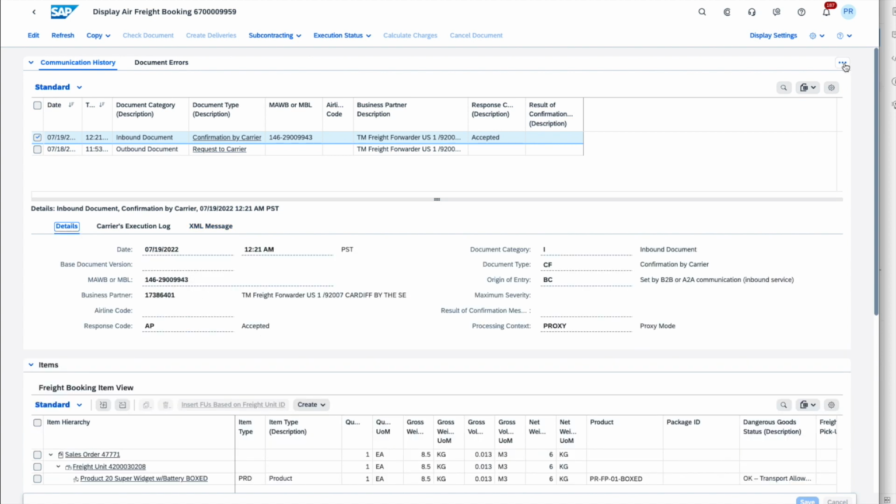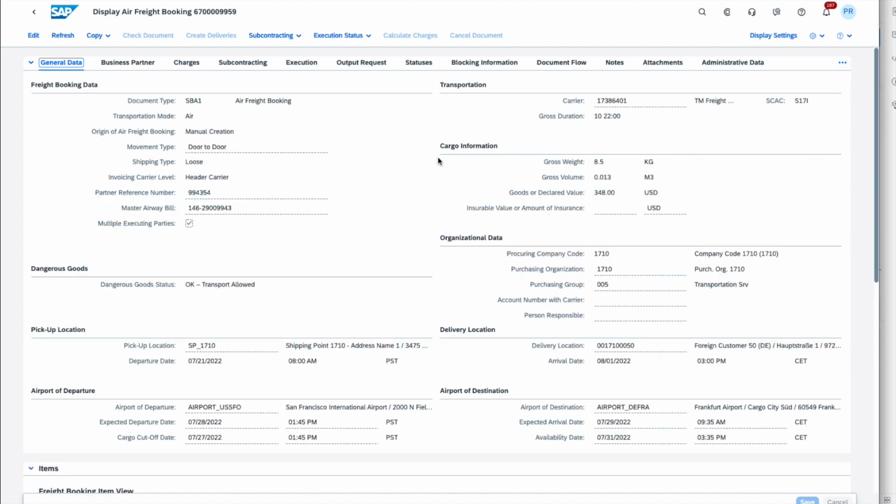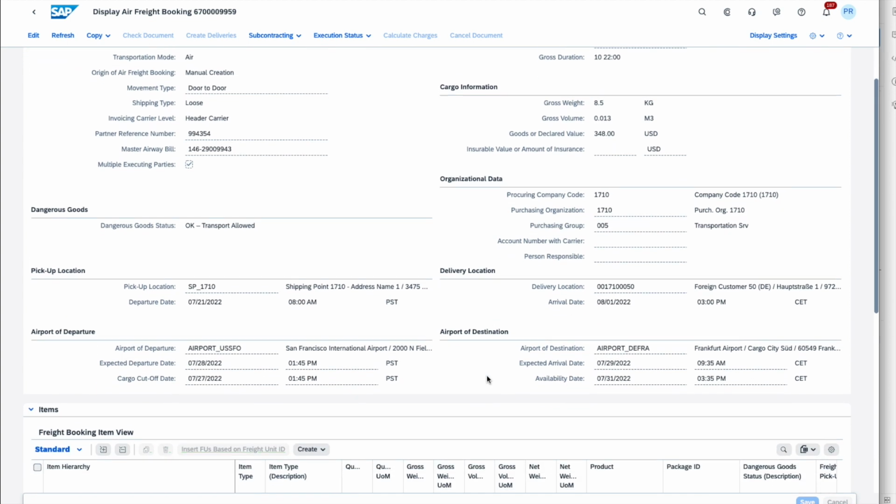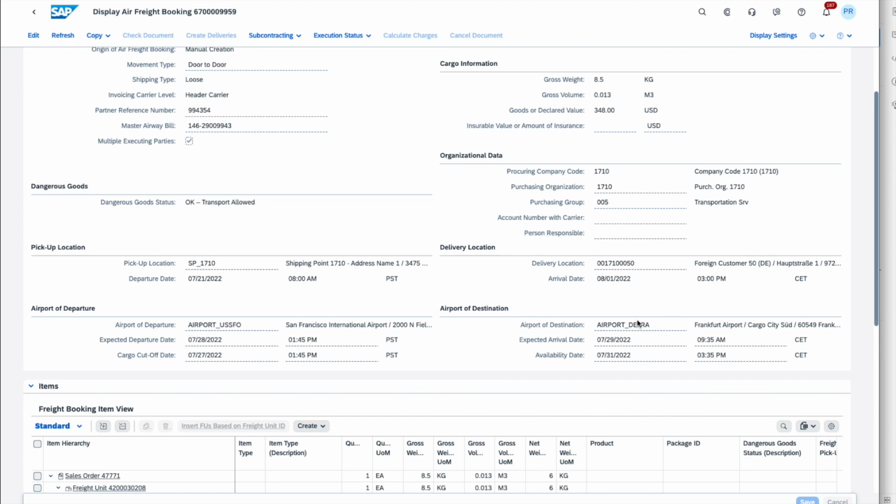If we go back to the general data tab of our freight booking, in terms of information, what we can obviously see are the dates and times that have been filled. So I now have knowledge of when the carrier will be coming to my DC to pick up the goods. I can also see whether the date that was requested by the customer has been accepted or not, which would then also in turn allow me to advise the customer of any delays should there be a need to do so.